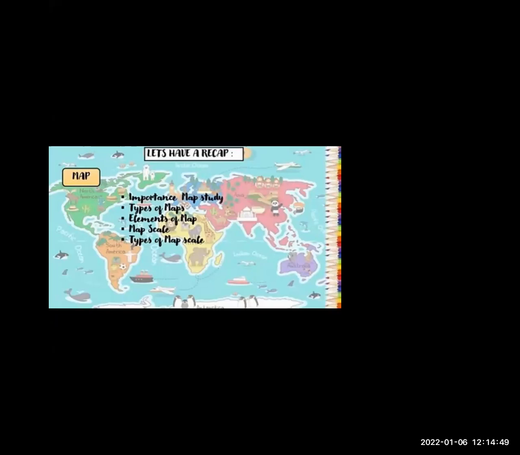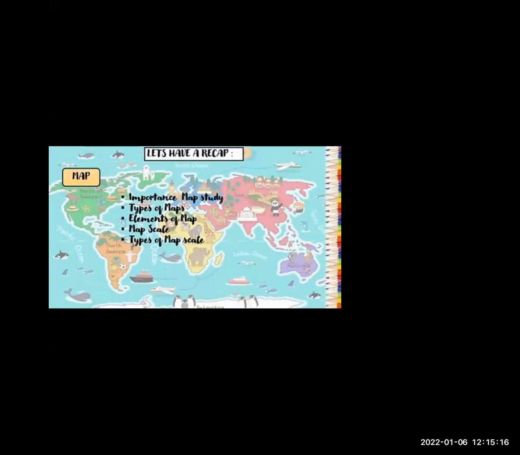Maps use symbols like lines and different colors to show different features such as rivers, roads, cities or mountains. All of these symbols help us to visualize what things on the ground actually look like. So this is the main and important reason of the map.